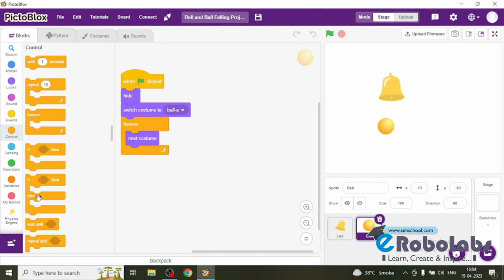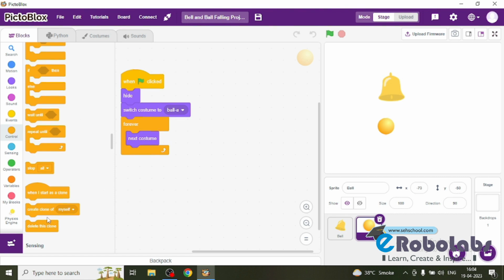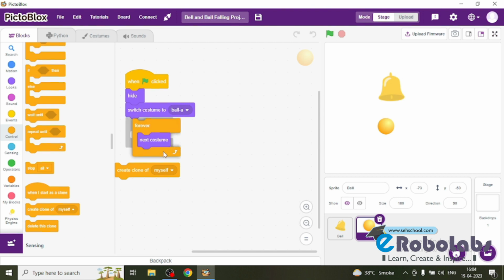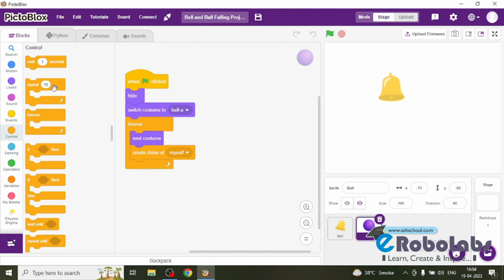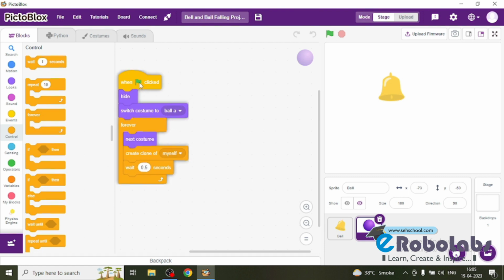And then this will create clone also. This will create clone forever continuously again. And then after this will wait for 0.5 second. You can set your time according to your wish. I am going to set for half second, for 0.5.